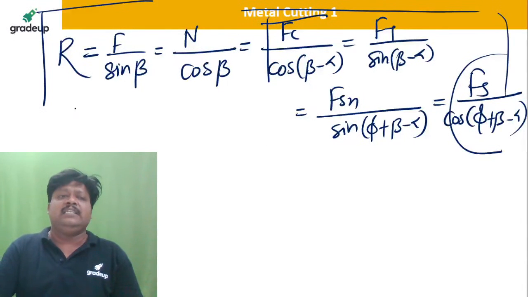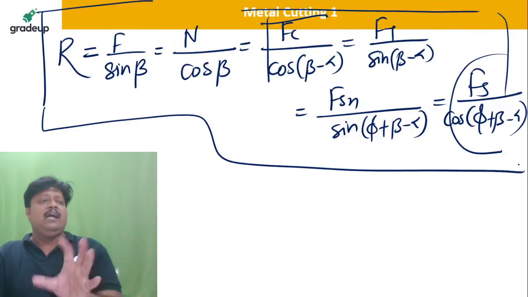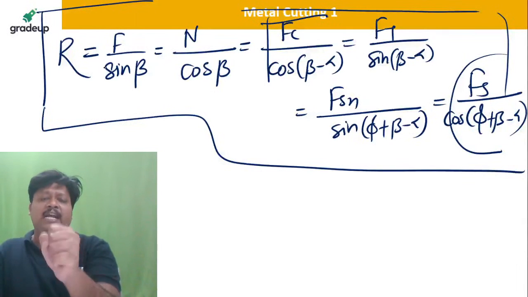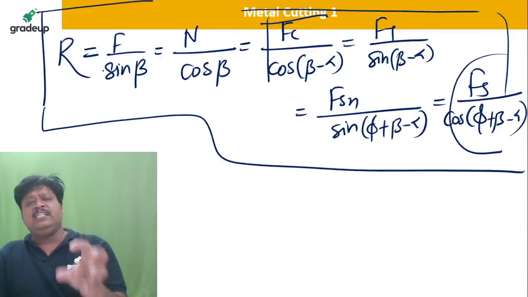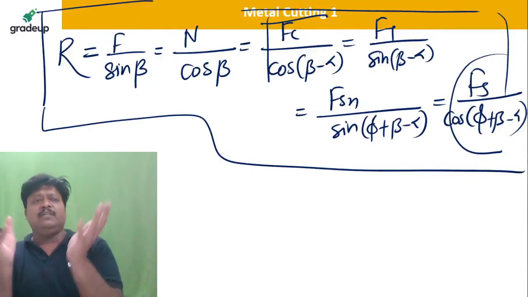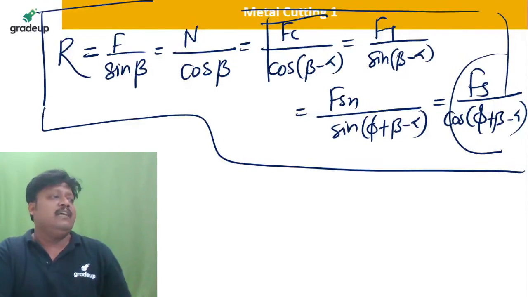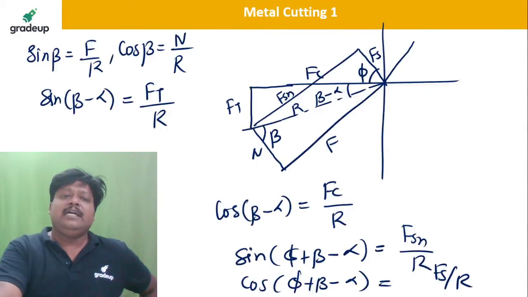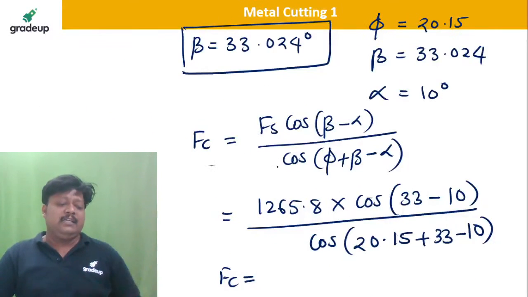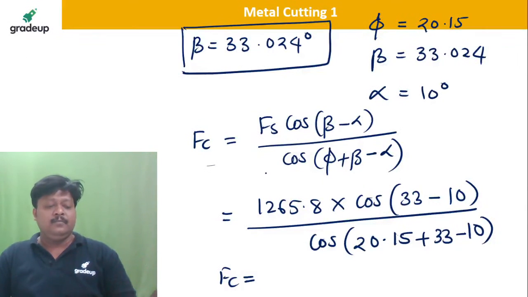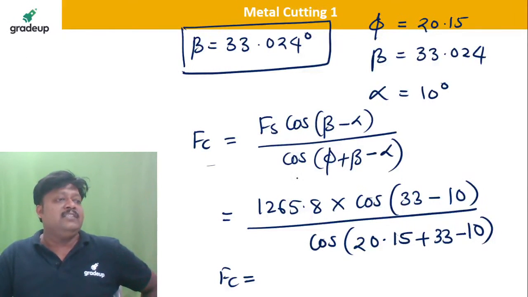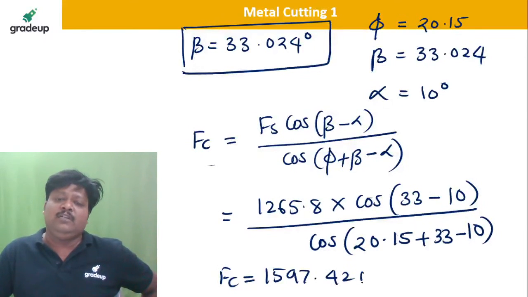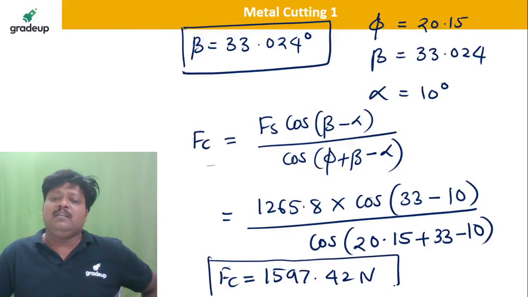Once you know the merchant circle very well, you can have all the formulas in your hand. Anywhere, anytime you can just put the merchant circle diagram, and from that you will get these values. Okay, now tell me, how far did we come? How much did Fc come, how much cutting force? So I hope 1597, 1.97, excellent dear students, very nice. Sri Kumar, very good Sri Kumar. So this is one more answer.